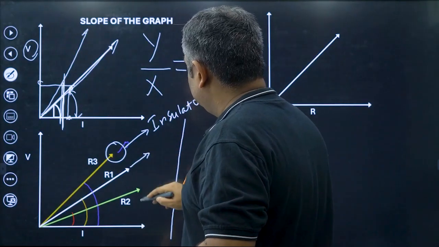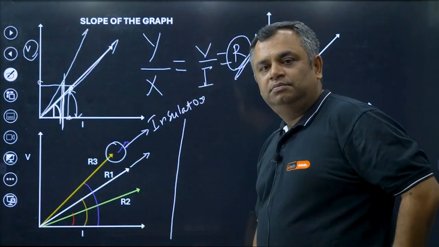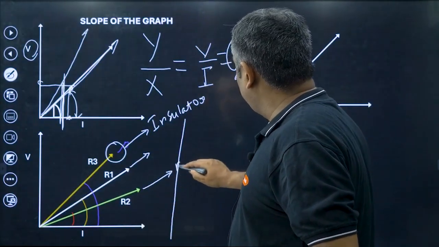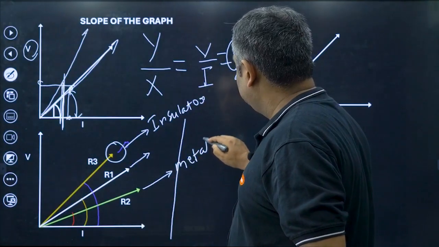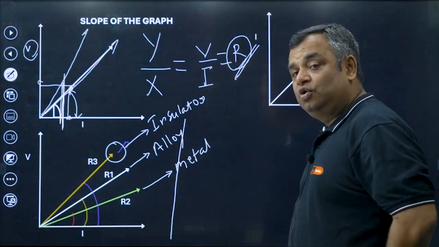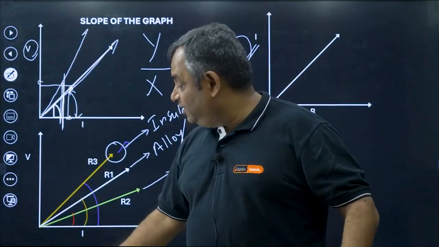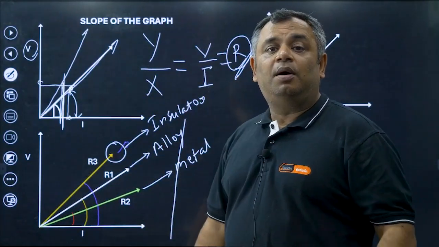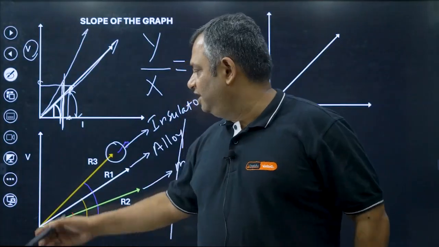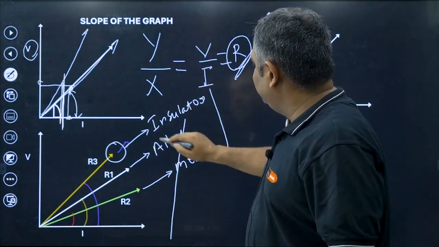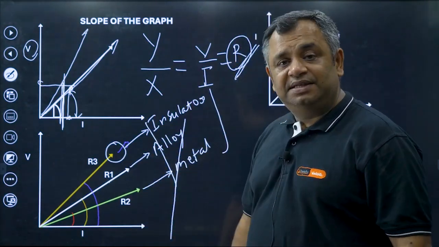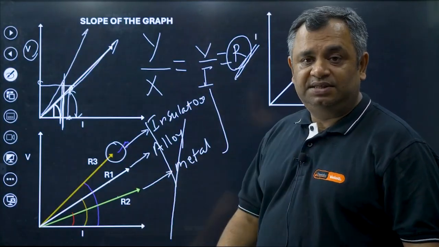R1 is between R3 and R2. So R2 would be metal. It has got the lowest resistance. So R2 would be a metal and R1 would be an alloy. This question can also come, explain and determine if this is resistance, talk about the resistivity. Very simple, higher the resistance, higher the resistivity. So if it is talking about resistivity, the answer would remain the same. This has got the highest resistivity, this has got the medium resistivity, this has got the lowest resistivity.